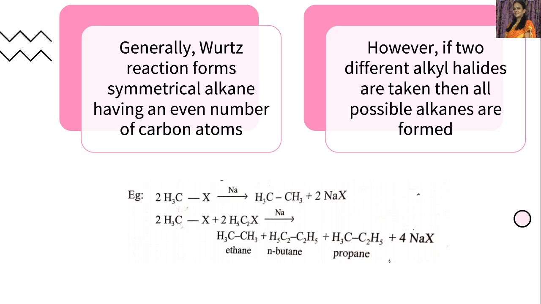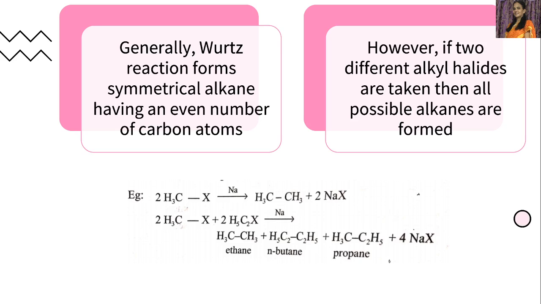Here we take one molecule of methyl halide and one molecule of ethyl halide, treated with sodium metal in presence of dry ether. If two methyl molecules combine, we get ethane. If two ethyl molecules combine, we get n-butane, a 4-carbon alkane. And if one molecule of methyl and one molecule of ethyl combine, we get propane.